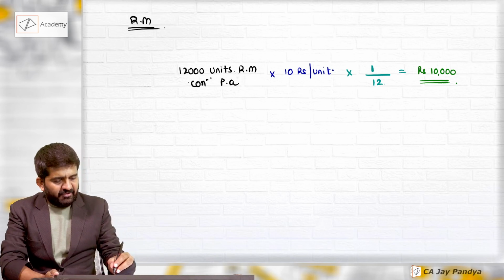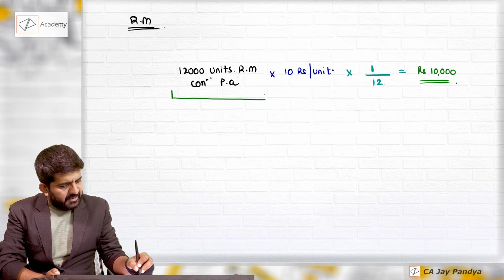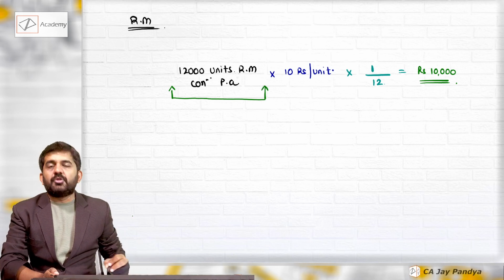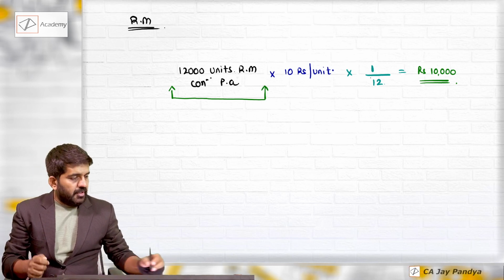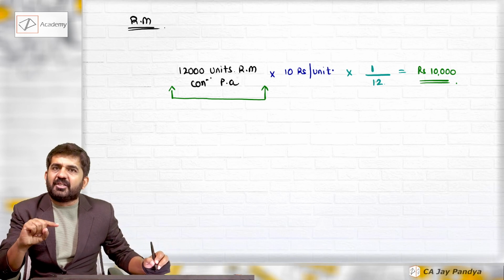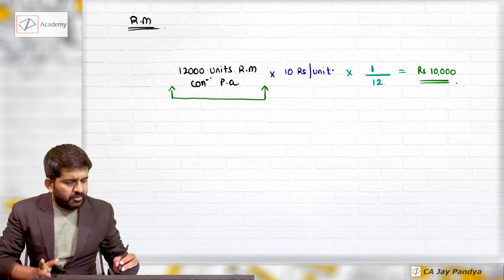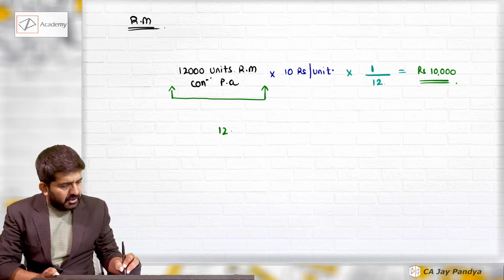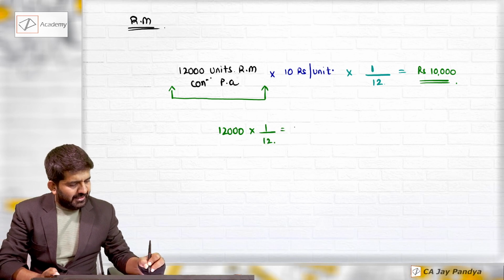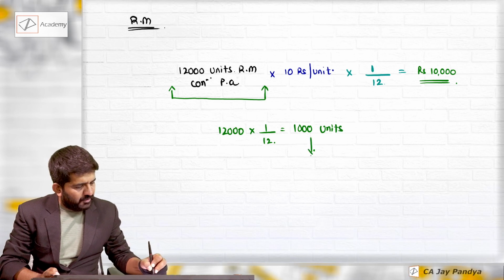Try to understand even logically. What is your raw material consumption per annum? It is 12,000 units, into 1 divided by 12, which is nothing but 1 month stock of raw material which you normally keep in your godown. And what will be that answer? 12,000 into 1 divided by 12 is nothing but 1000 units. Please try to understand what this is.